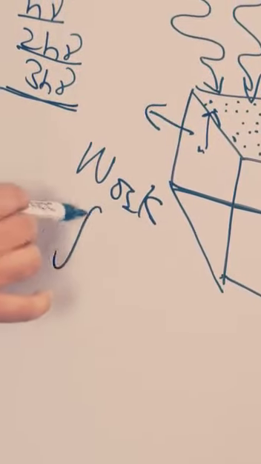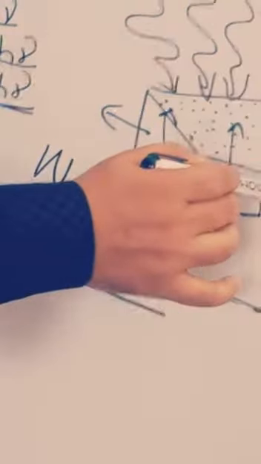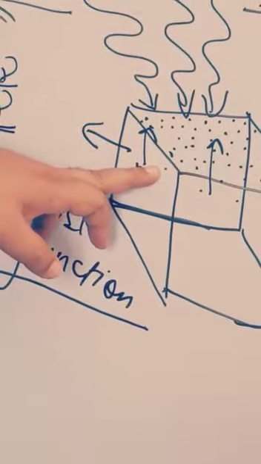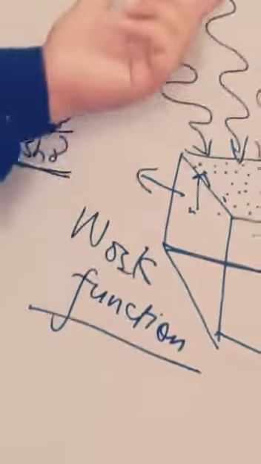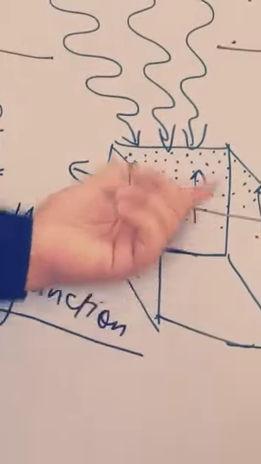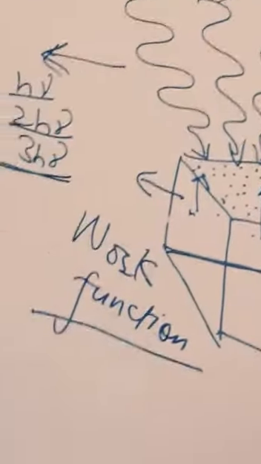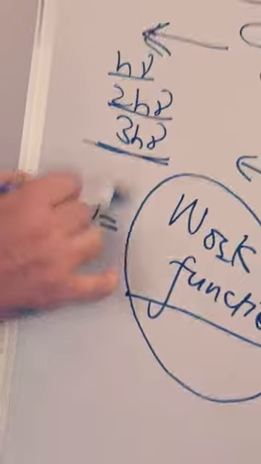This is the work function done by the photoelectron, or you may say the atom of the metallic sheet, which acquires the energy h nu, 2h nu, 3h nu and so on through the radiation, and after absorbing it, it will jump up. As it moves up, there has to be work done, and that is known as the work function, which is denoted by W.